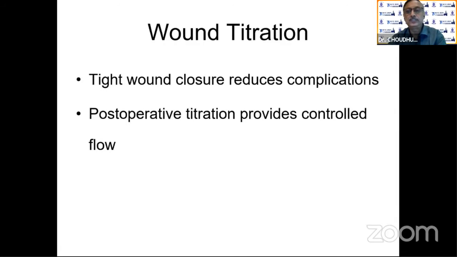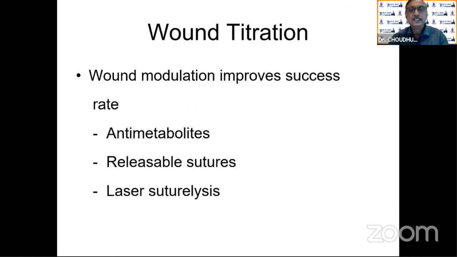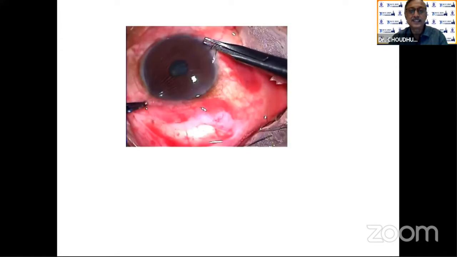Tight wound closure reduces the complications, and postoperative titration provides the controlled flow. Wound modulation with success rate: antimetabolites, releasable sutures or laser suture lysis.